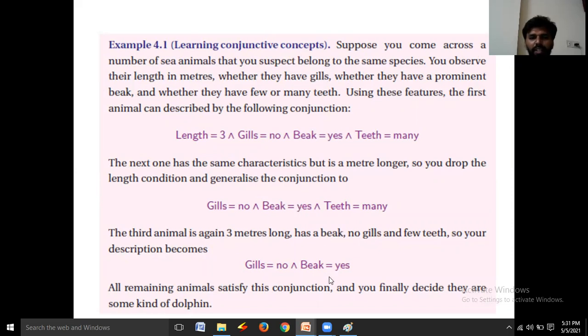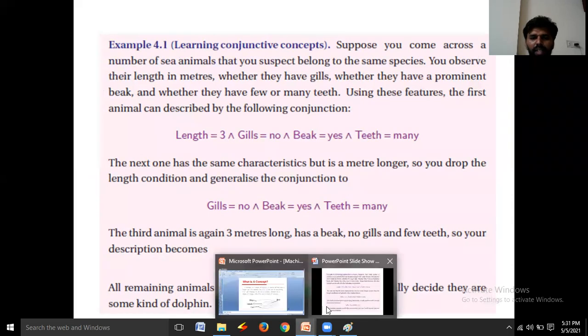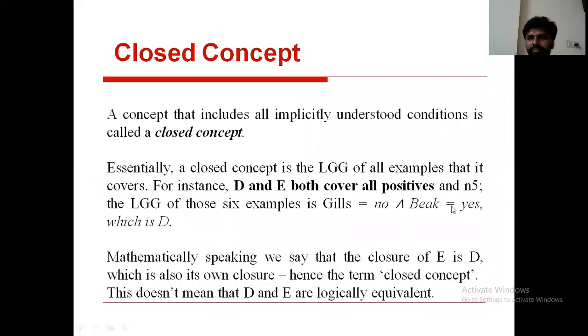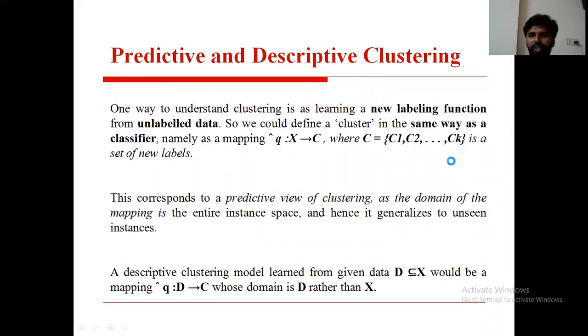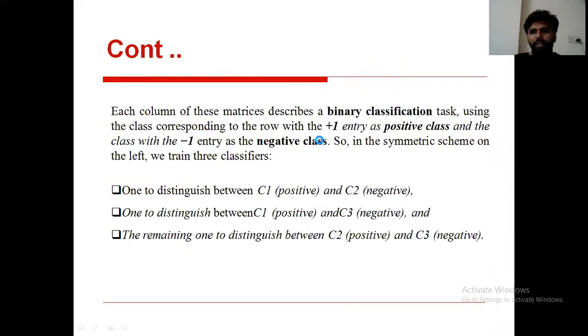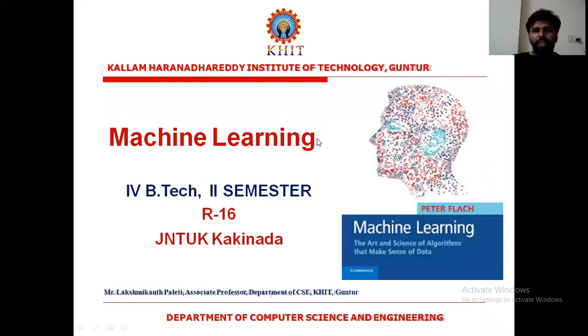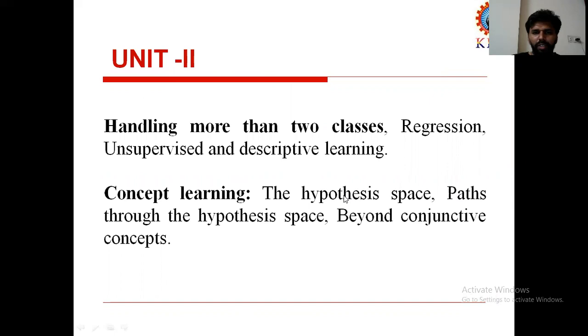I will explain the next concept, beyond the conjunctive concepts, in my next video. Till now we discussed hypothesis space and a path through the hypothesis space. The next and last concept from the second unit is beyond conjunctive concepts.